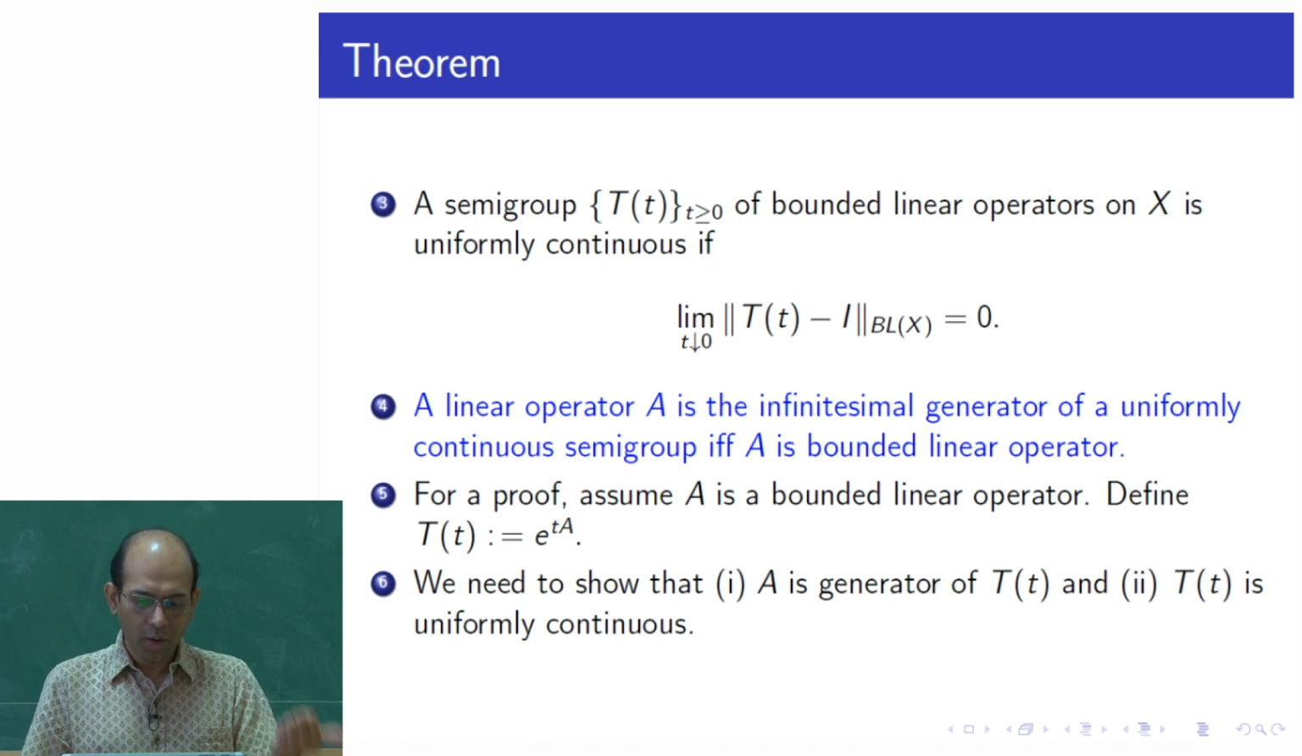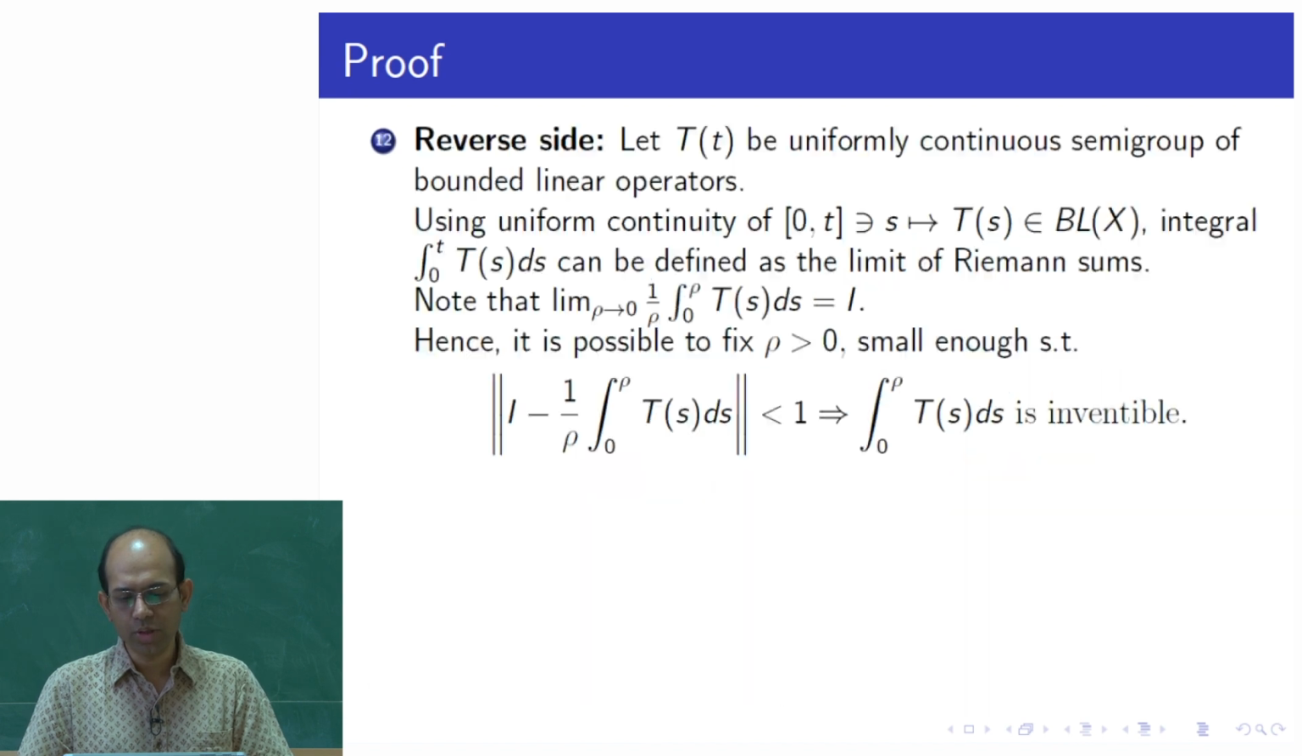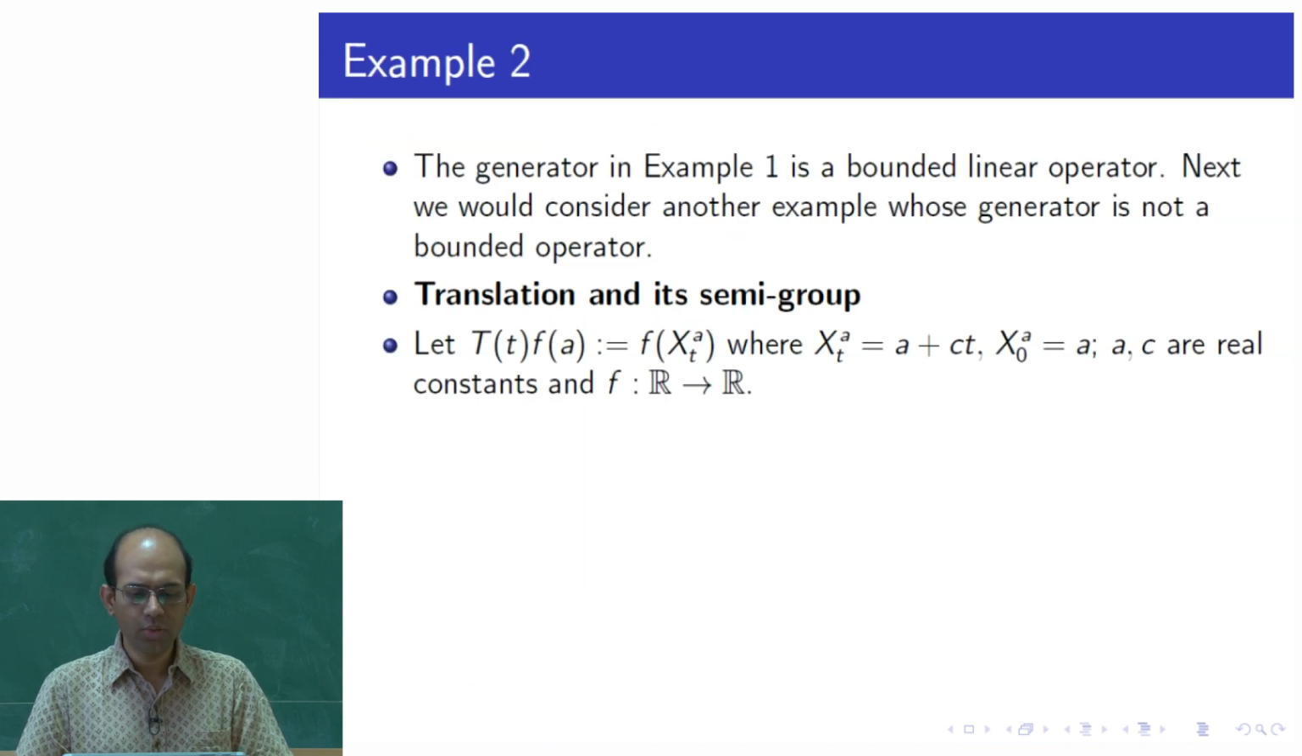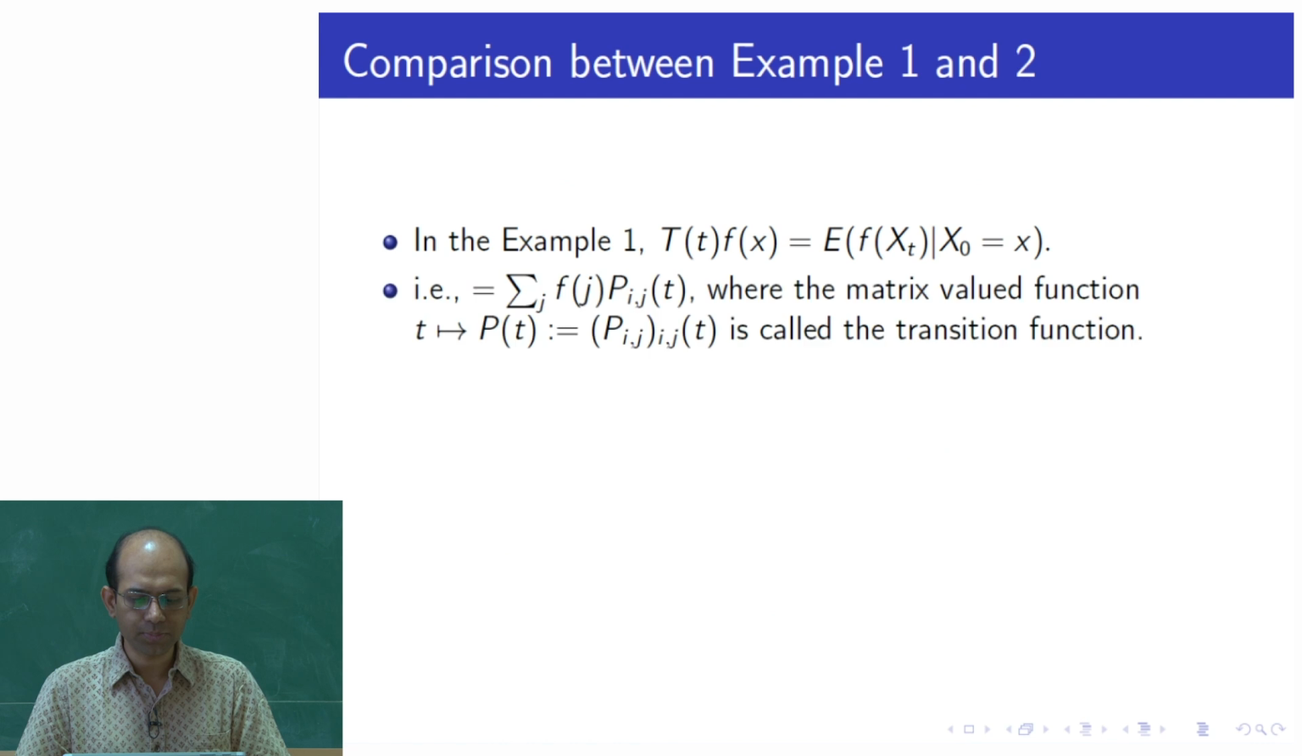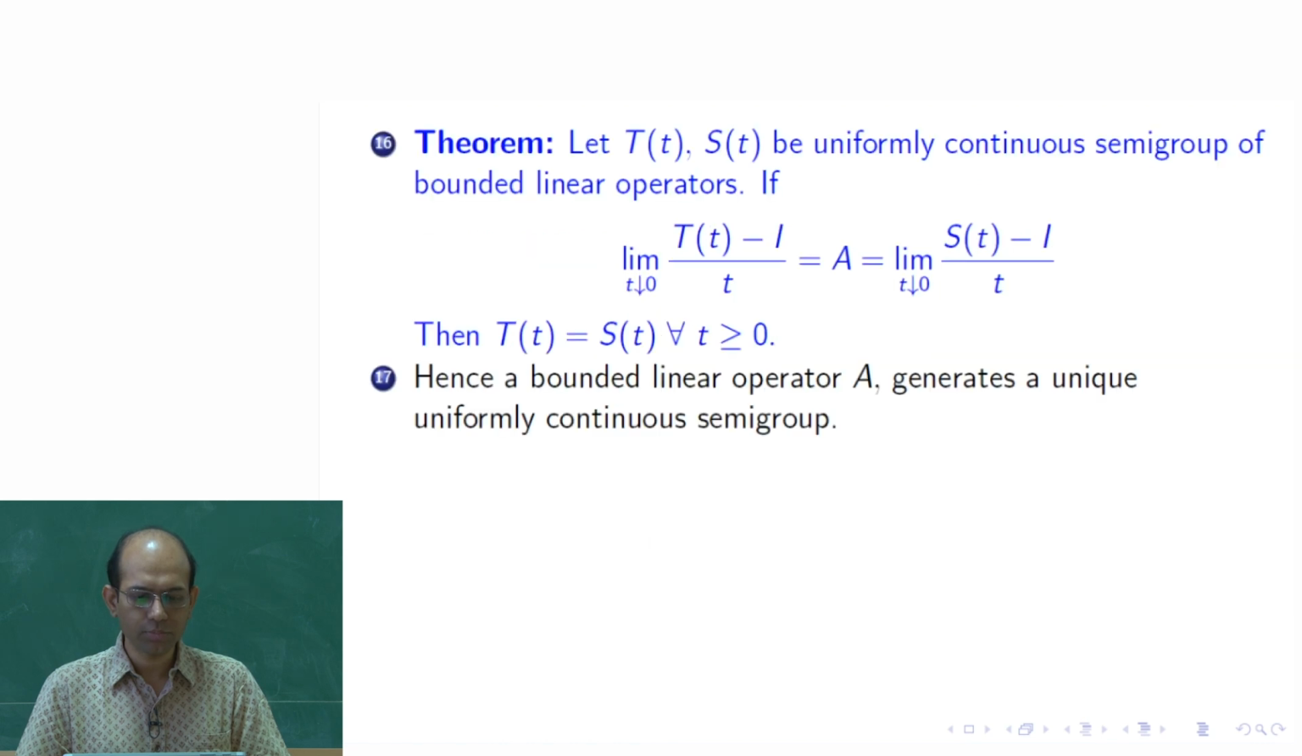Of course, if you have a semigroup, you get a generator, that is okay. But given a generator, whether you can get a unique semigroup, that question is not addressed here. So, we are going to see one theorem today which really talks about that. So, this is the statement of the theorem.